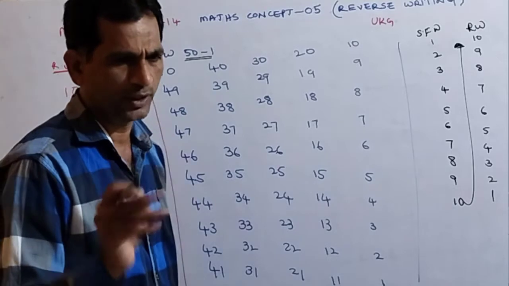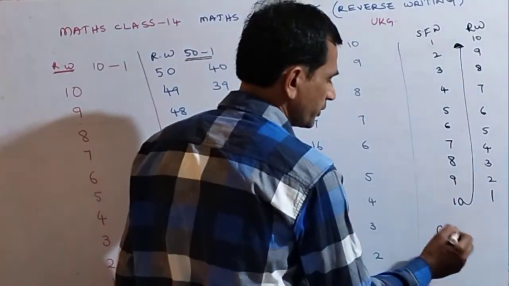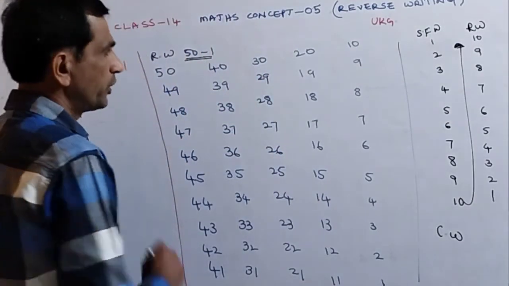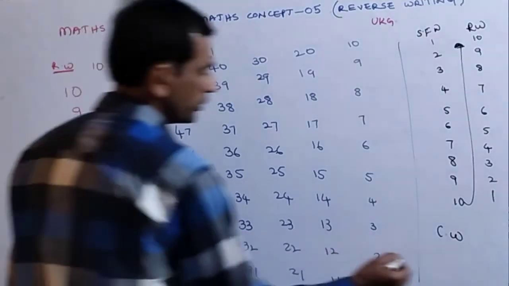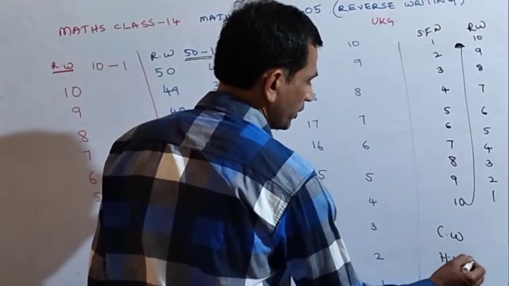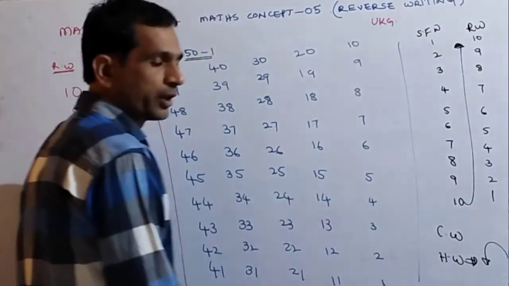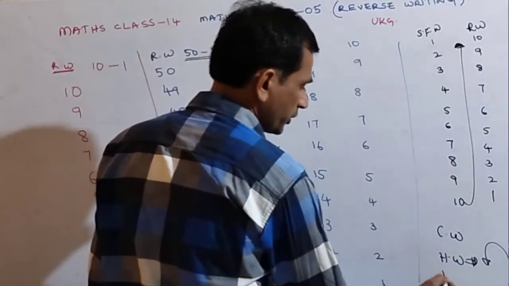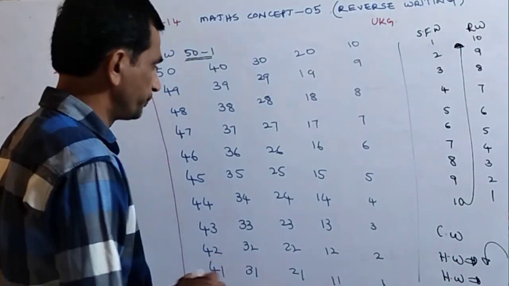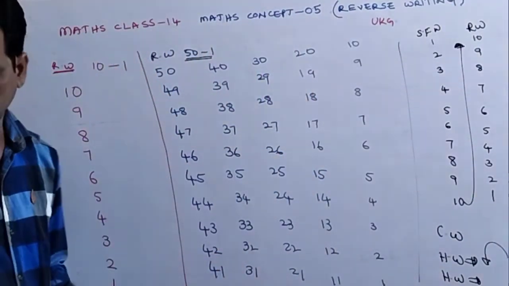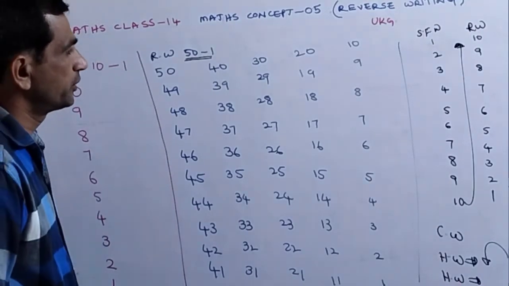You can take any 100 numbers in classwork. Write this in your classwork notebook. For homework, write reverse writing of any 100 numbers, and I will give you some more homework also. So this is the reverse writing concept.